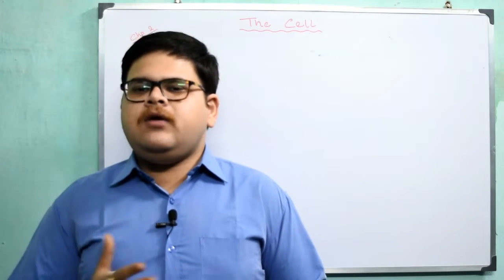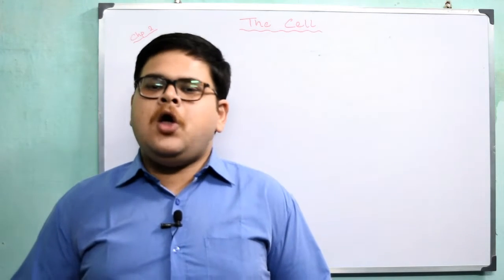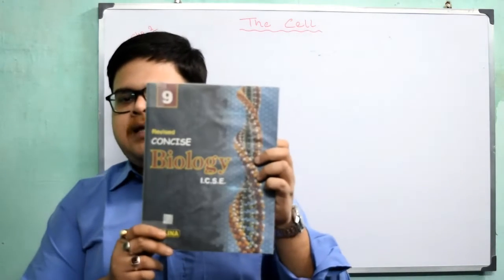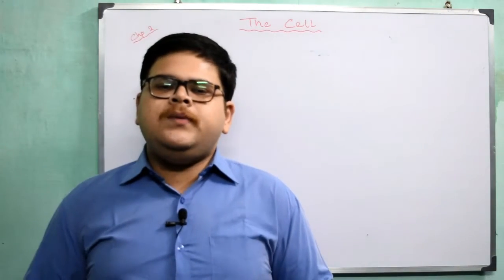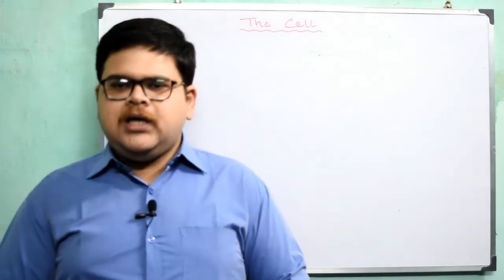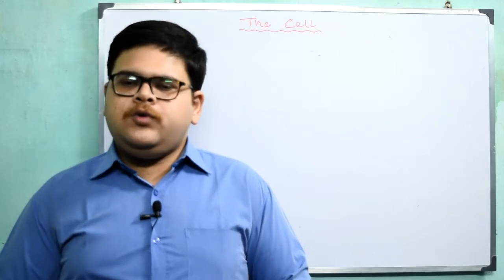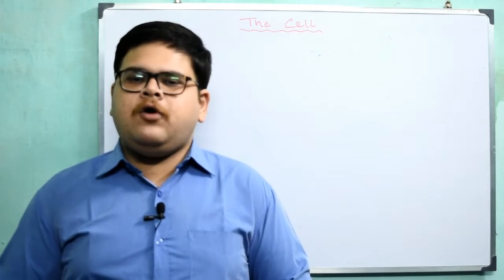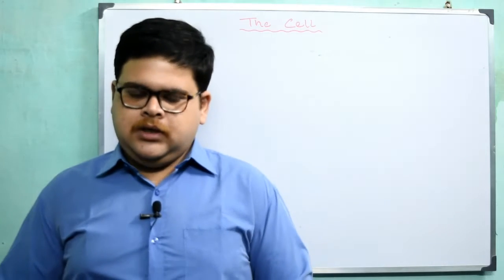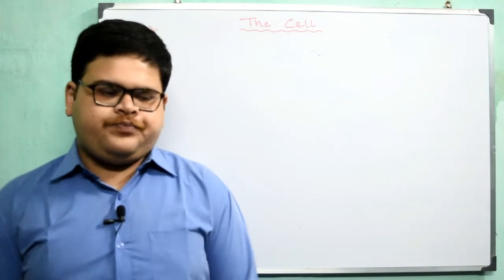These 3 chapters we will be learning from the class 9 book, and that is Concise Biology, Concise Biology part 1. The book looks like this. Clear? So we will be studying from this particular book. You do not need to worry if you do not have your book with you. I will be sharing the PDF of these chapters as we progress with the syllabus. Clear? So today we will be studying the chapter: what is cell.